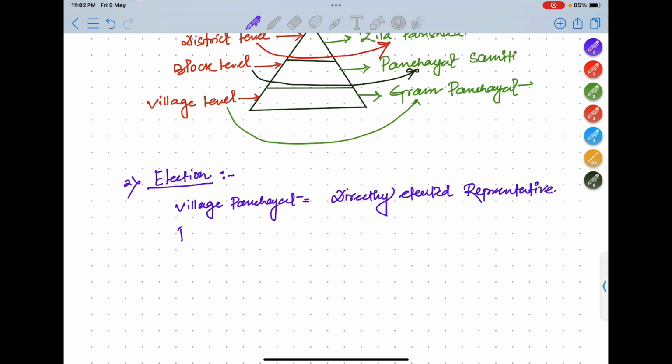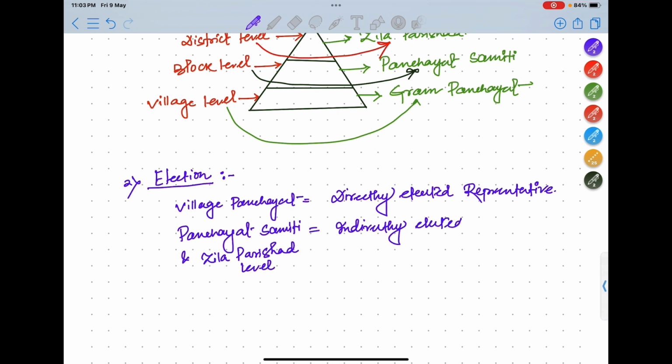And at the Panchayat Samiti level and Zila Parishad level, it should be constituted with indirectly elected members. Okay. Indirectly elected members. So this is important.